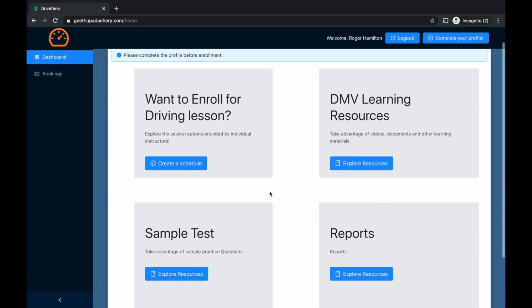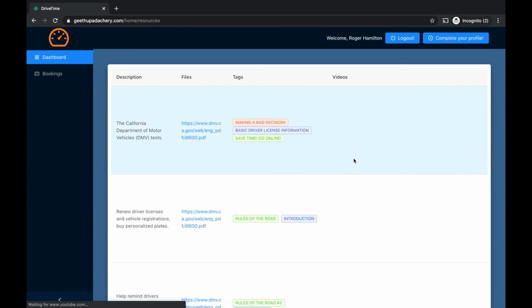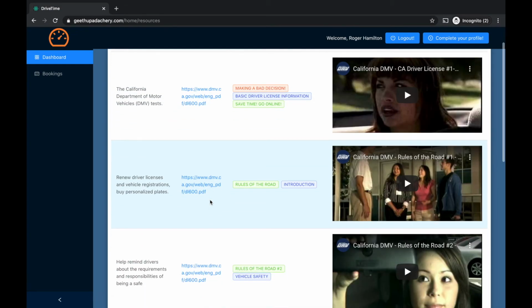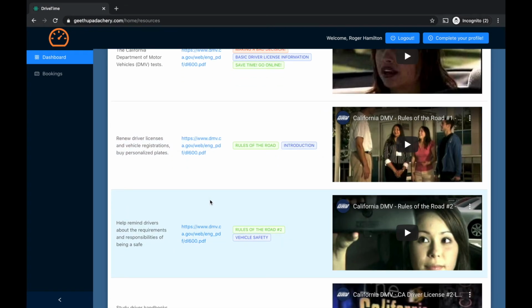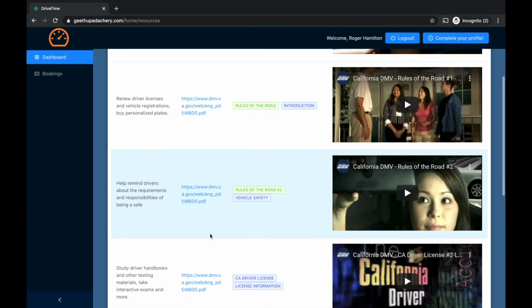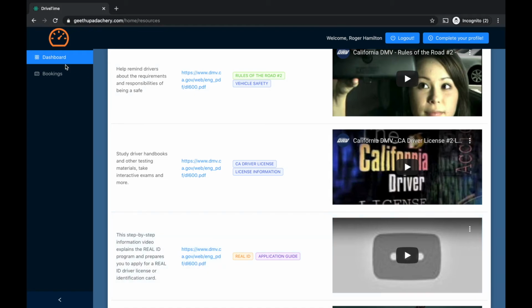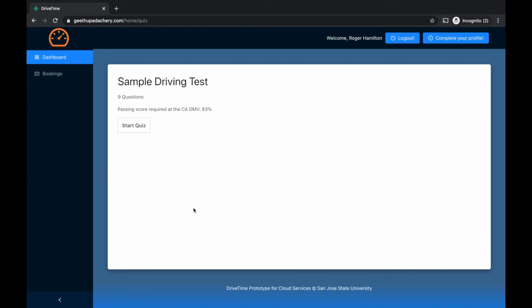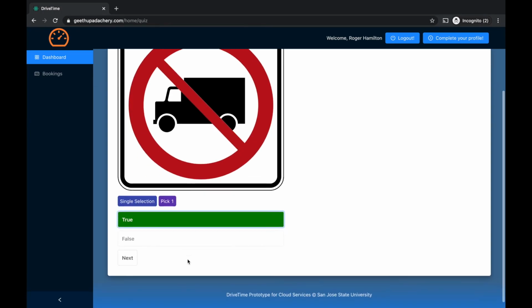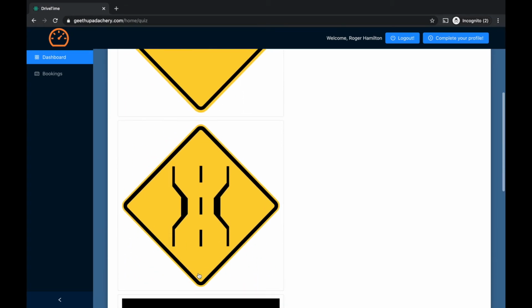If I have to learn something, like some YouTube videos or some documents, we have given some study resources using which the student can learn more about the rules on the road, or the main RTO criteria that are followed. And if he wants to give a sample test before the actual exam, he can also try this. So I will just go through this quiz, and I will select some random options.